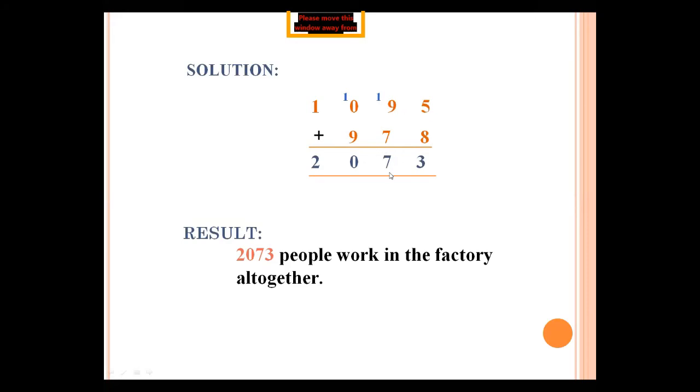So 7 here, and one of these 7 shifts at the place of 100. So 1 and 9, 10, 0 here, and another 1 shifts at the place of thousands. So 1 plus 1, 2. So we write 2 here.